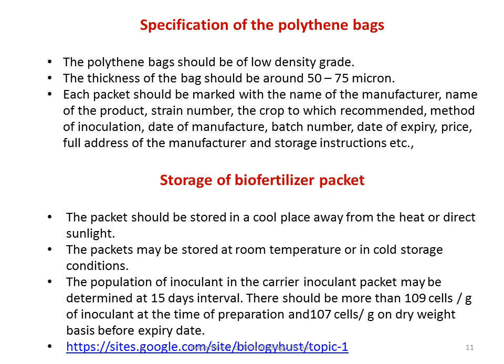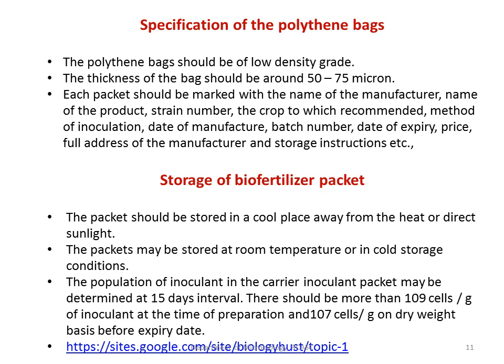The population of the inoculant in a carrier inoculant packet may be determined at 15 days intervals. Each 15 days QC has to be followed. Proper quality control has to be done by sampling. There should be more than 10 to the power of 9, remember this is not 10^9 misread, it is 10 to the power of 9 cells per gram of inoculant at the time of preparation, and 10 to the power of 7 cells on dry weight. That particular inoculum size, the number of bacterial cells, should be there